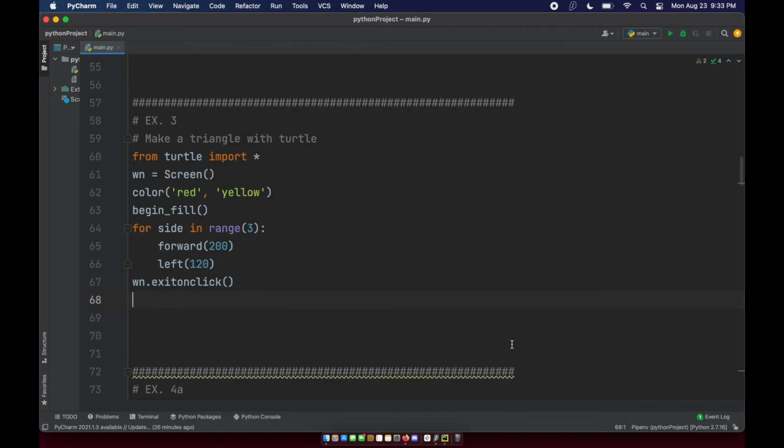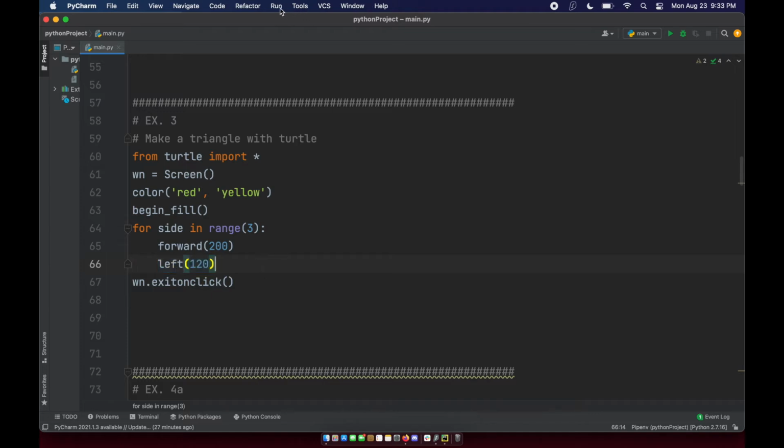Again, here's another example using the turtle module, and this time we're going to be making a triangle, same thing as with the square. I know exactly how many sides a triangle has, so I know exactly how many iterations I'm going to need. That means the for loop is the perfect automation tool for the task, because I can simply tell the for loop to run 3 times, do the commands, which this time would be forward and then a turn of 120 degrees, and from there I make a triangle.